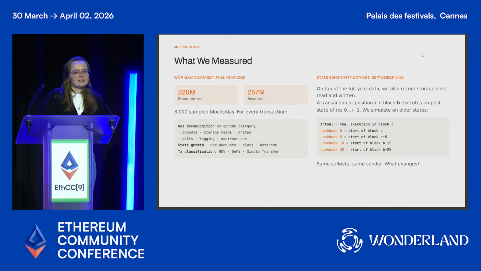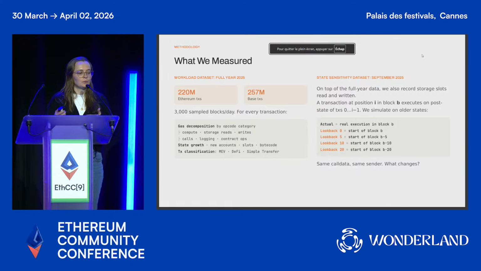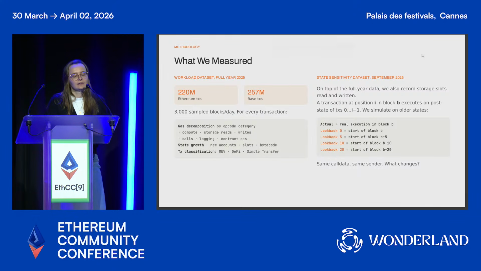Then we also have a second data set, which is the state sensitivity data set, and we have that for the month of September 2025 as well, so for the same set of daily blocks. Essentially, if we have a transaction that executed at position I in block B, we will also simulate this transaction as if it were executed at the beginning of block B, instead of position I, and at the beginning of block B minus 5, B minus 10, B minus 20, and so on.